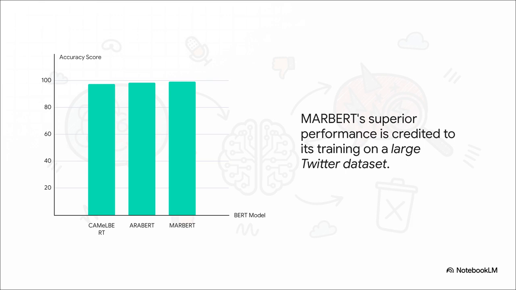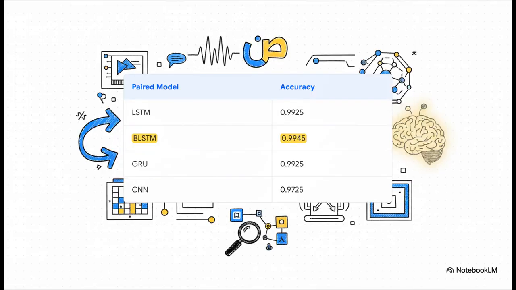So why was it so much better? Well, its secret weapon was its training data. MARBERT was pre-trained on a gigantic dataset of Arabic tweets. It was literally born and raised in the exact environment it was being tested in, that messy, informal, chaotic world of social media. But to squeeze out that absolute peak performance, they paired MARBERT with a few different deep learning architectures. The winning combo used a technique that, a lot like BERT itself, processes information both forwards and backwards. This extra layer of contextual understanding managed to push the accuracy even higher, getting the model to its absolute best.